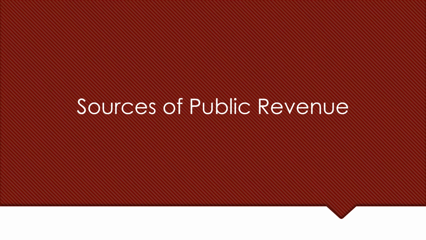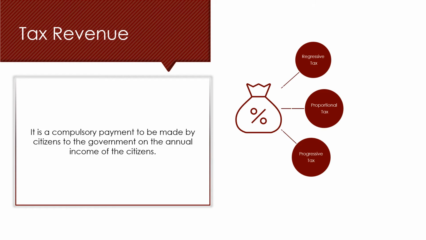Sources of public revenue. There are two sources of public revenue. One is tax revenue, the other one is non-tax revenue. Tax revenue is a compulsory payment to be made by citizens to the government on the annual income of the citizen. The tax system can be classified as follows: regressive tax, proportional tax, and progressive tax.